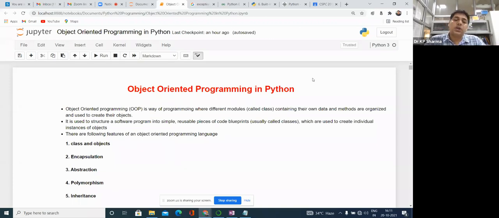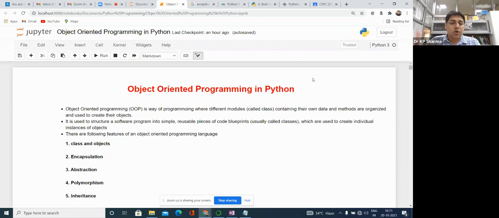So the concept of object oriented programming is there. Because the data is very important for the program, we can bind or couple our data within a particular module. That module, with the data and the operations defined on it, is called a class.